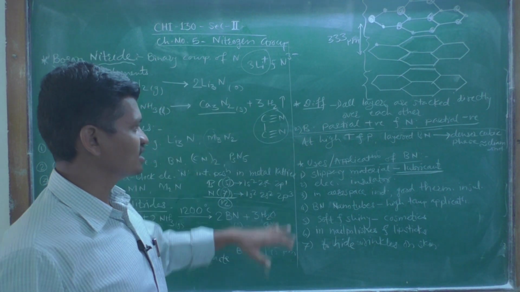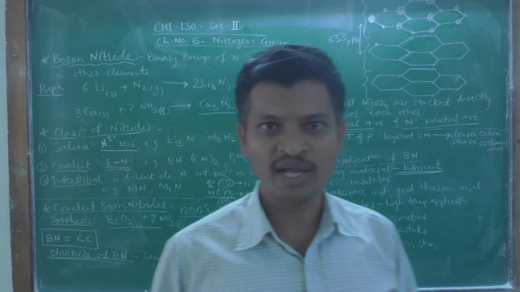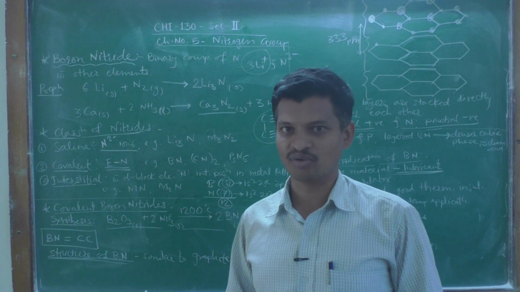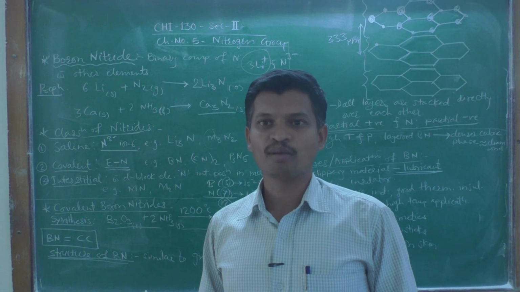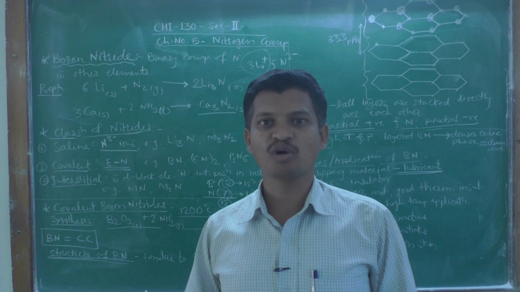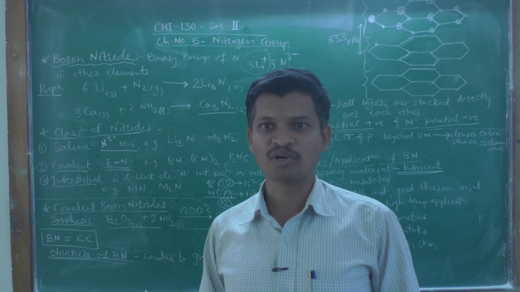So this is about boron nitride, which is a binary compound of boron and nitrogen. So this is all about boron nitride. In the next lecture we will see the other products of boron and nitrogen, how they are formed, what their properties are, etc.